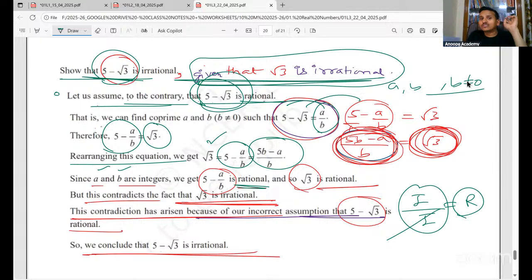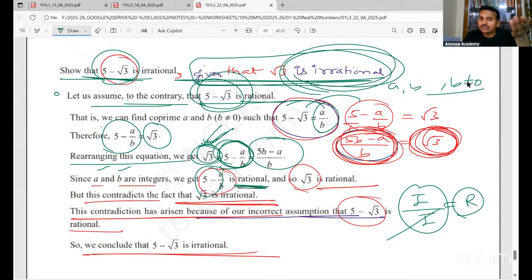That is a condition. So 5 minus A by B is rational. If 5 minus A by B is rational, root 3 should also be rational. But it is already given that it is irrational.